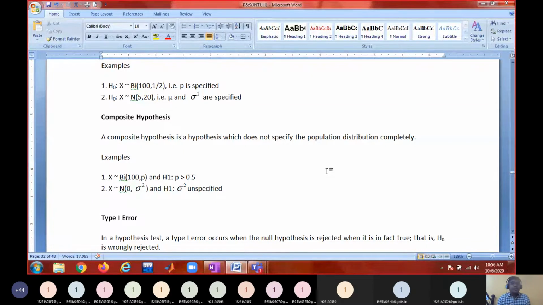So the probability of committing type 1 error is denoted with alpha. The probability of committing type 1 error is called alpha. What is the name of alpha? I used it in theory of estimation. You remember? Alpha.